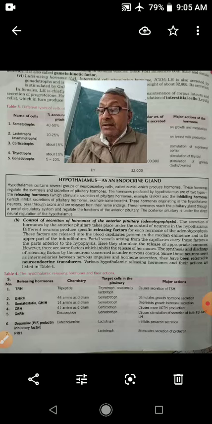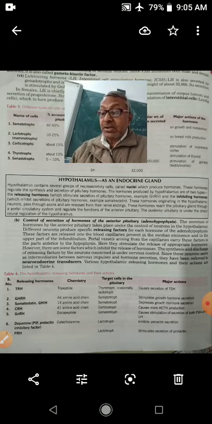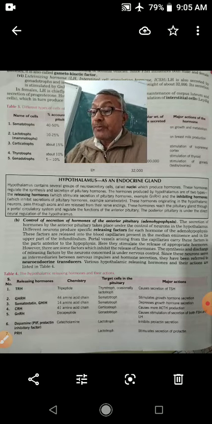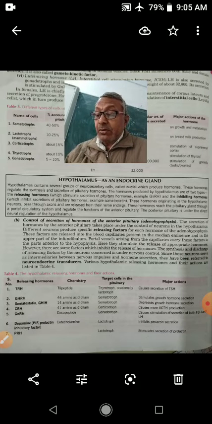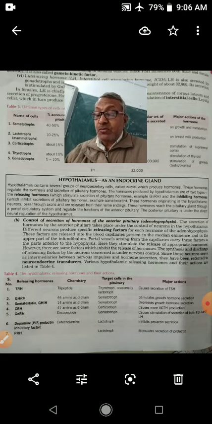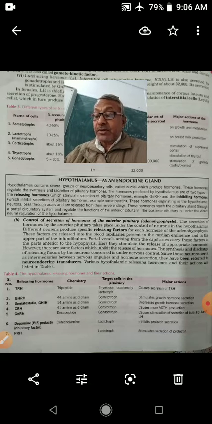Now you see TRH, thyrotropes releasing hormones. It will stimulate thyrotropes. Thyrotropes are cells present in the pituitary gland, and when these cells are stimulated, then there is the secretion of thyroid stimulating hormones.